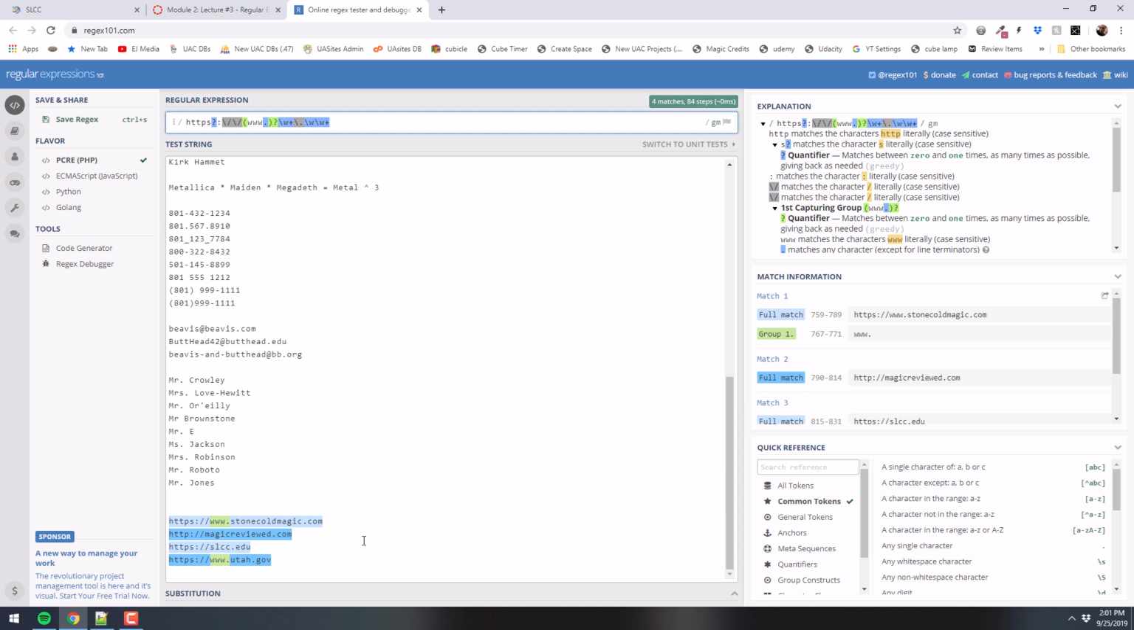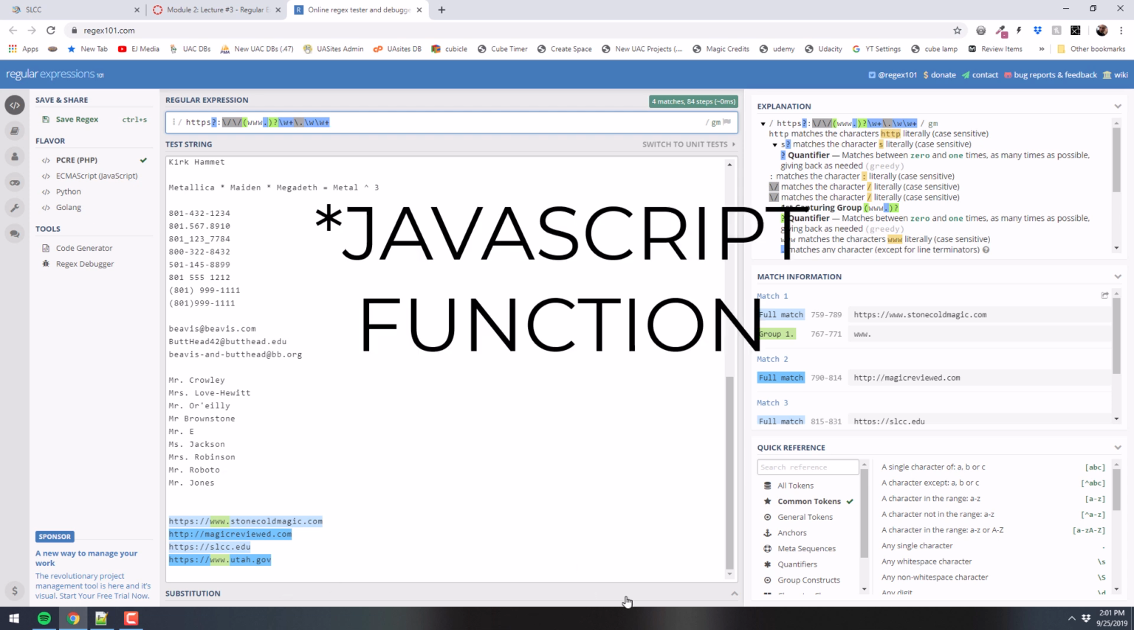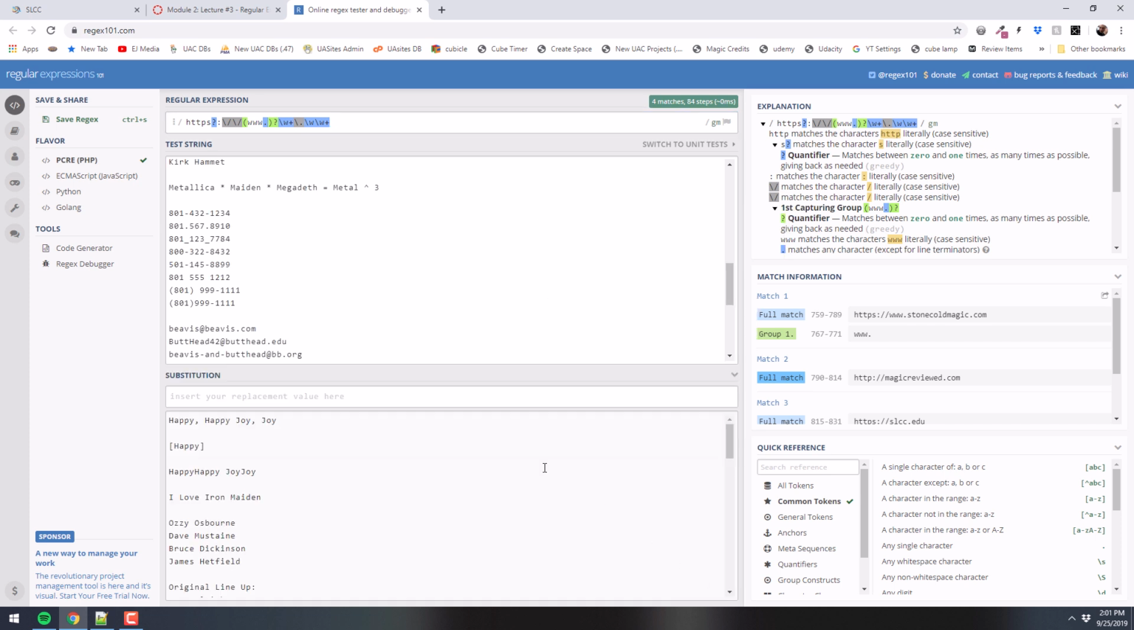Okay, that gets it. Now, here's the whole reason we care about all this. We want to be able to search and replace. Step 1, we just spent an hour or whatever talking about searching. Now let's figure out how to replace. We're going to use a function to do that, but for now, there's a little tool right here on this page called substitution, where you can put what you want to replace right here, all right?